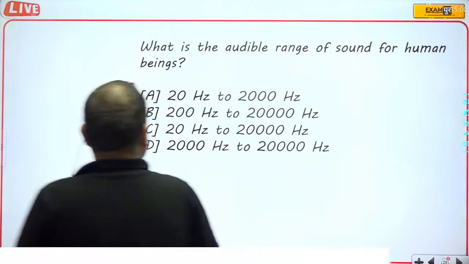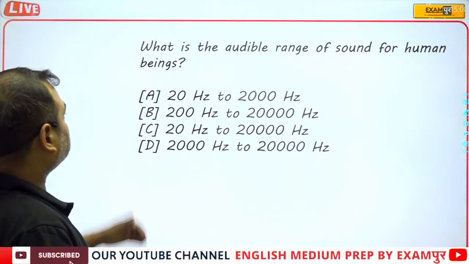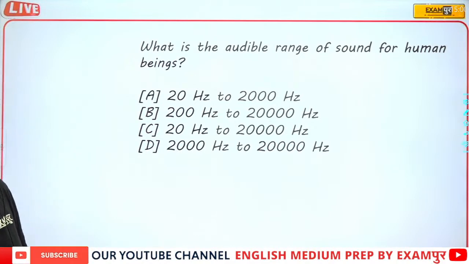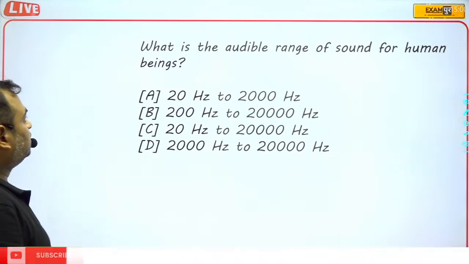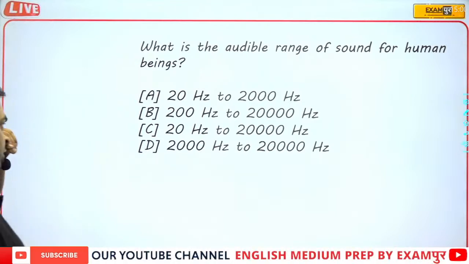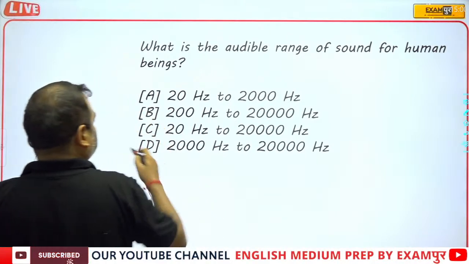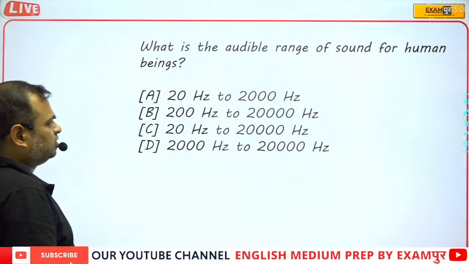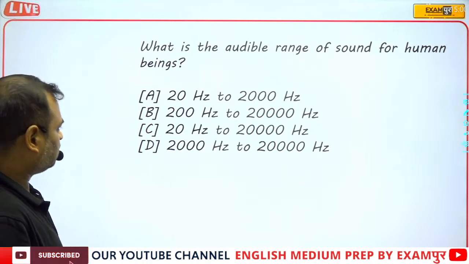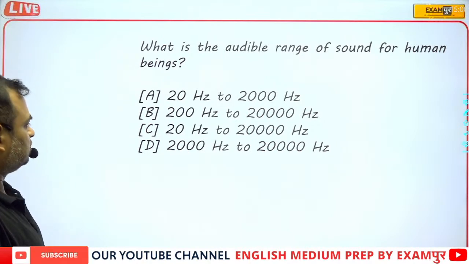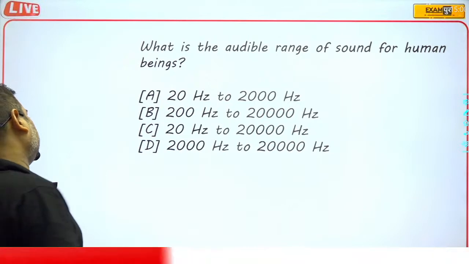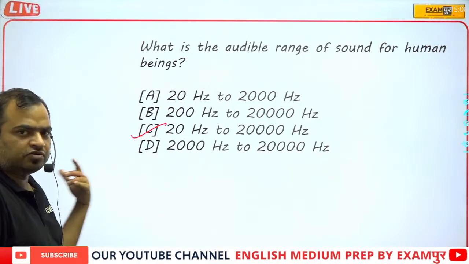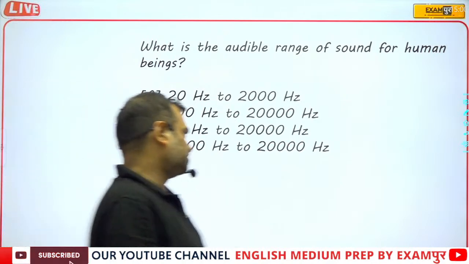Now you can just see, what is the audible range of sound for human beings? Actually, let me tell you, that is 20 hertz to 20,000 hertz. So this is the audible range. Below 20 hertz, this is not audible, and above 20,000 hertz, this is not audible.